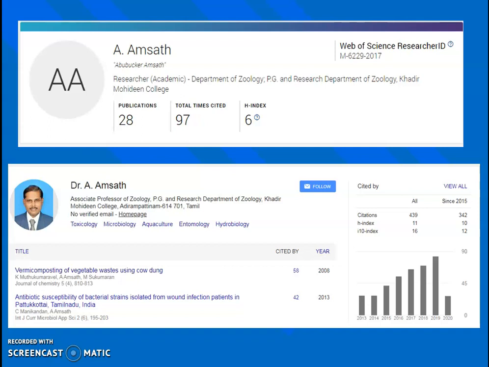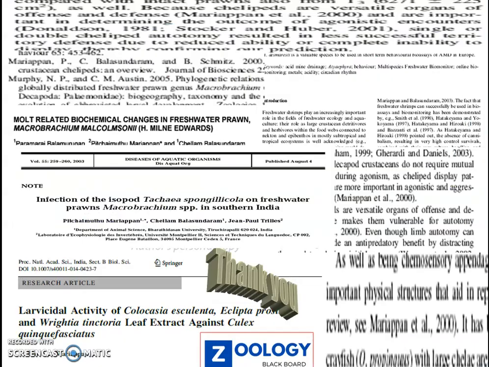So you have to publish a paper which is indexed in the Science Citation Index. Otherwise, that paper is not considered for evaluation.